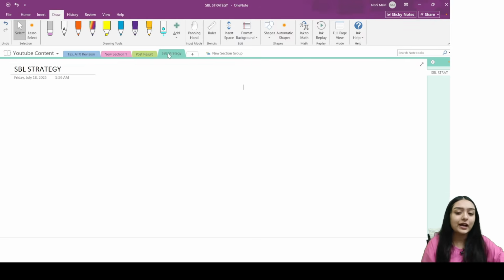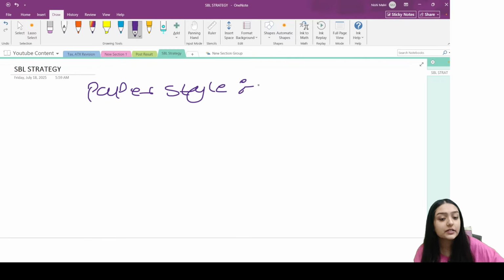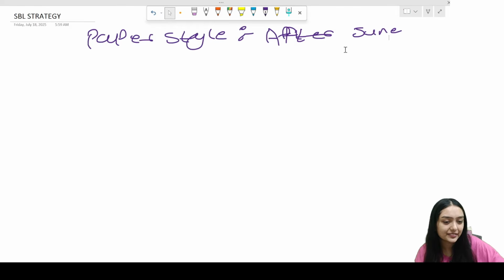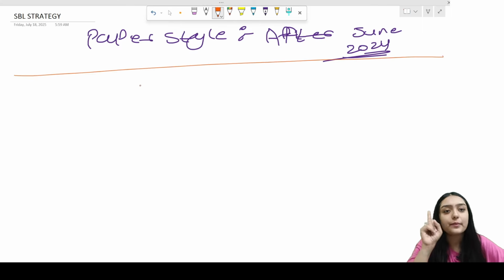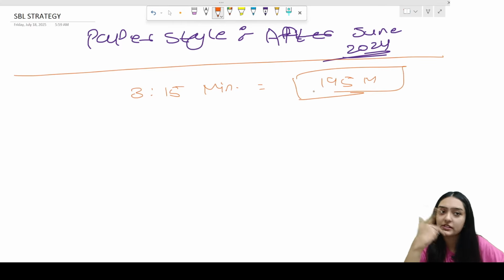Now let's start by discussing the paper style for SBL, the style after June 2024. The exam is 3 hours and 15 minutes, 195 minutes in total, the same duration as all other P level papers.